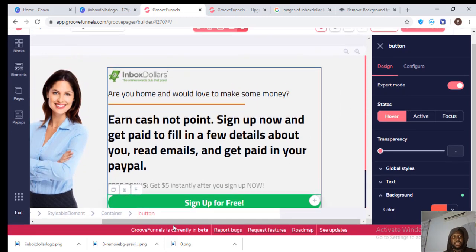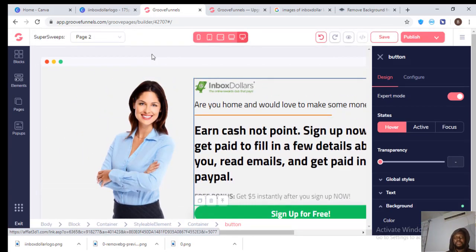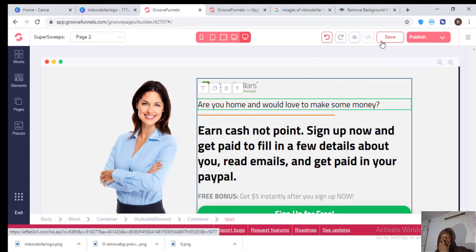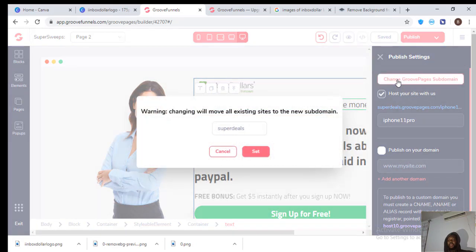So our landing page is perfectly done and ready to go live. No BS at all. So you save this. Now, for it to go live, all you need to do is come to your publish settings. Now, this is super deals. I wouldn't want this to be super deals because I want this to lead me into something different. I'd prefer this to sound like surveys. So I prefer this as surveys.